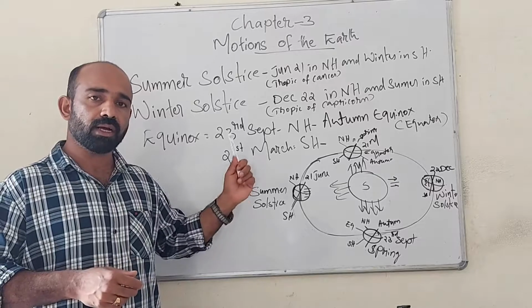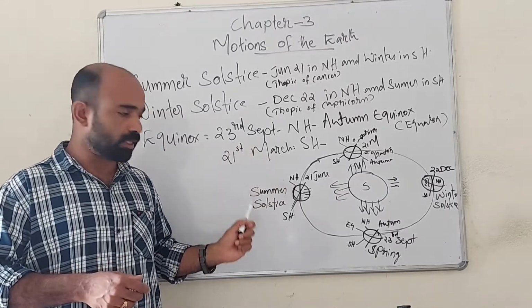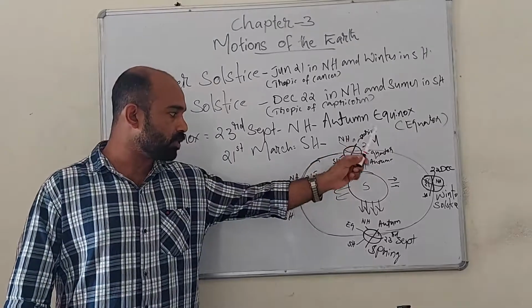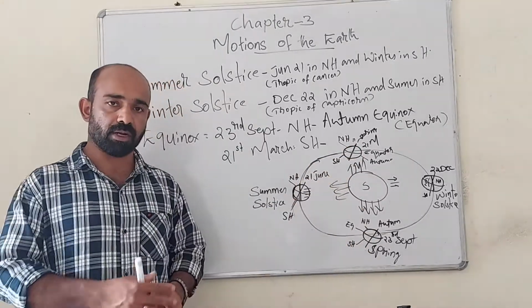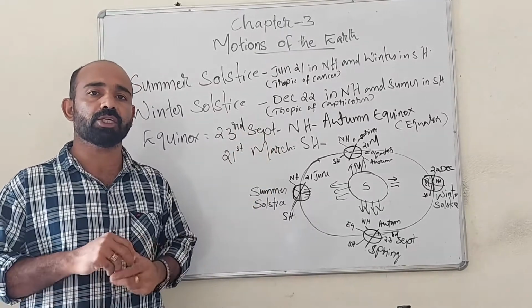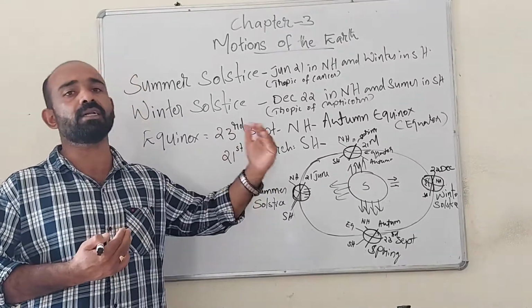And during summer season, especially from 21 March to 23rd September, during this period continuous daylight will be there over the North Pole, between the Arctic Circle and North Pole.